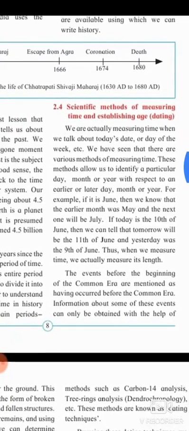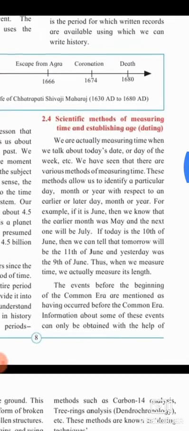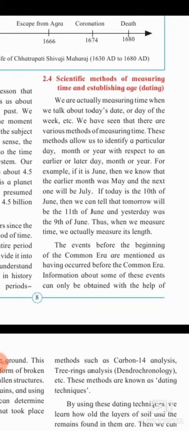Scientific methods of measuring time and establishing age: dating. We are actually measuring time when we talk about today's date or day of the week, etc. We have seen that there are various methods of measuring time. These methods allow us to identify a particular day, month, or year with respect to an earlier or later day, month or year. For example, if it is June, then we know that the earlier month was May and the next one will be July. If today is the 10th day of June, then we can tell that tomorrow will be the 11th of June and yesterday was the 9th of June. Thus, when we measure time, we actually measure its length.